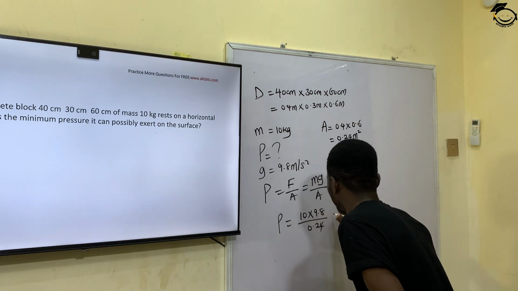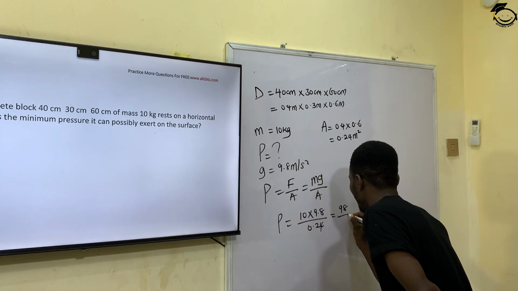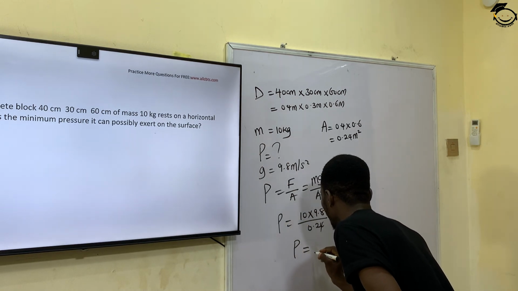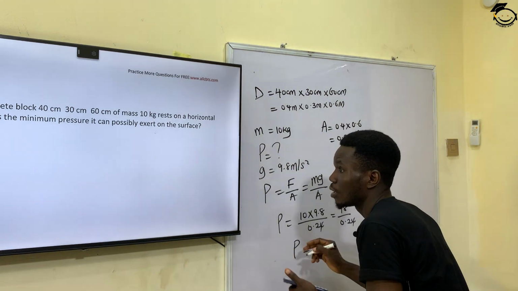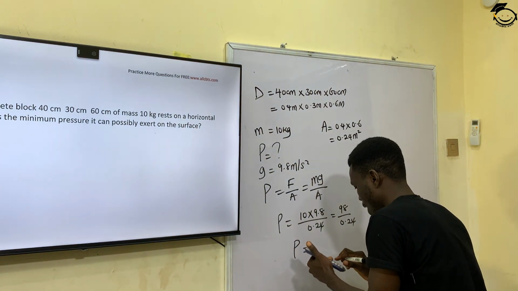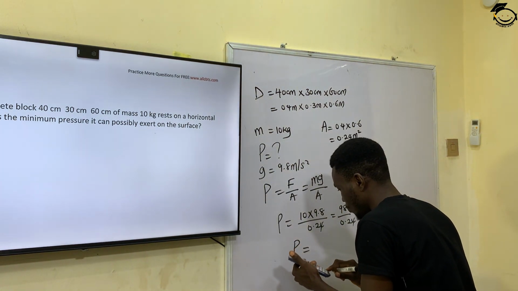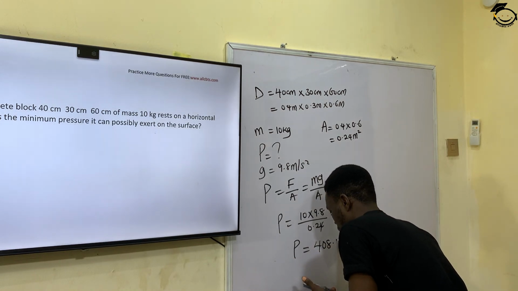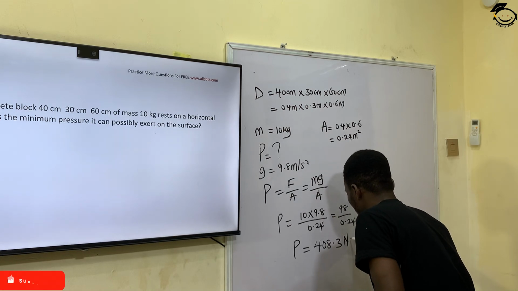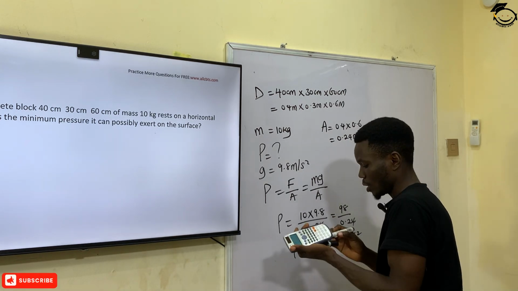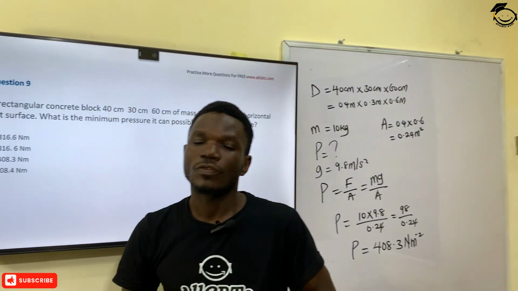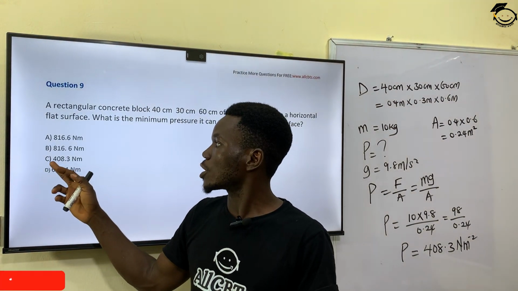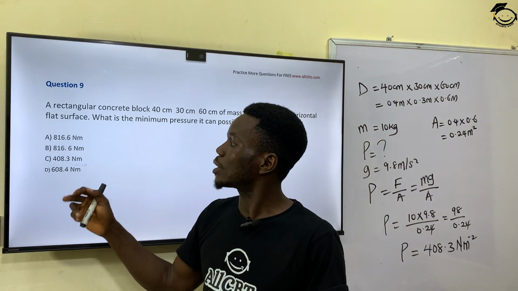So this will give me 98 divided by 0.24, which will give me 408.3 Newton per meter square. So the correct answer to this question is 408.3 Newton per meter square, which is option C. So the unit here is supposed to be Newton per meter square.